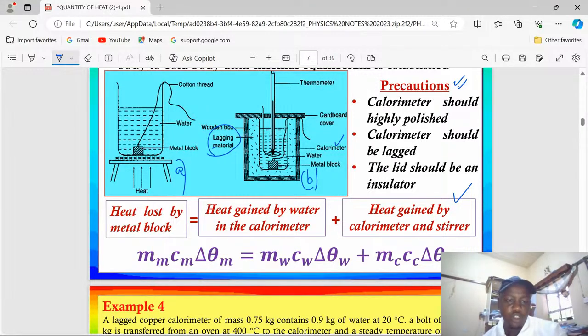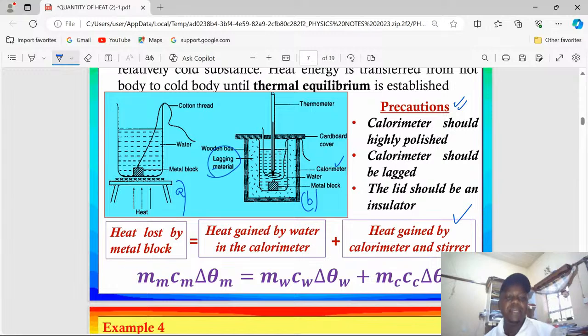It's very important to note that in case we are determining specific heat capacity for a liquid, the same procedure is followed. That was what I've stated was determining specific heat capacity of a solid. But now for a liquid, we will follow the same procedure. A metal block will be heated strongly until it attains a certain temperature. Then a liquid now, not water, because the water has a known specific heat capacity. That is why it has been used together with a calorimeter made of a material whose specific heat capacity is also known.